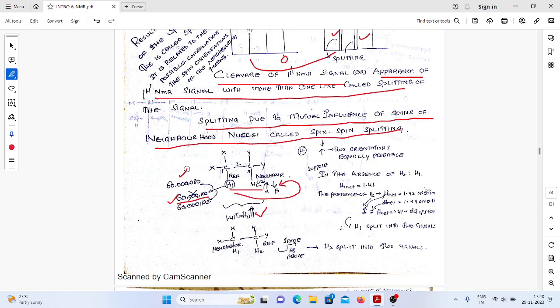The simple concept is, if the H1 proton is influenced by the upward spin of the H2 proton, the precessional frequency of H1 will increase. That's why this gives one signal. Similarly, if the H1 proton is influenced by the downward spin of the H2 proton, because of the cancellation of the fields the precessional frequency of H1 will decrease.